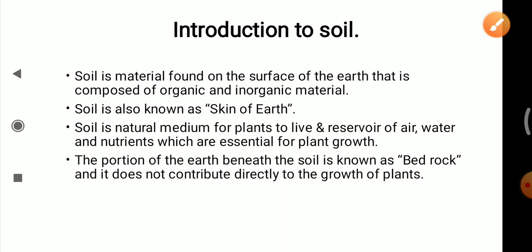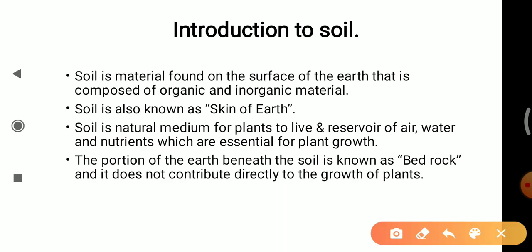First, we will see the introduction part. Soil is a material found on the surface of earth that is composed of organic and inorganic material. Soil is also known as the skin of the earth.